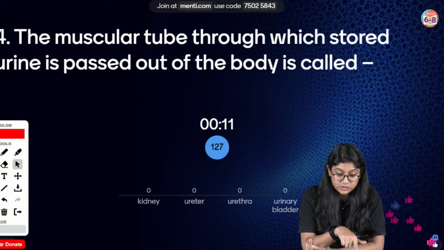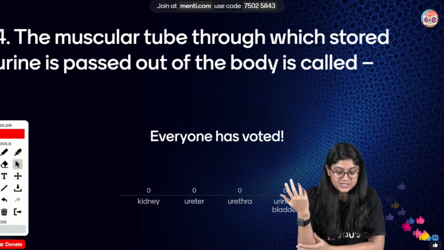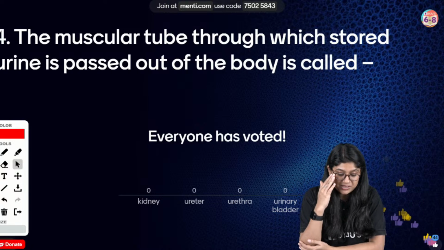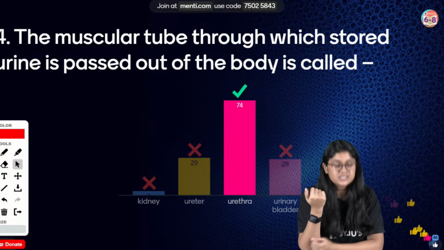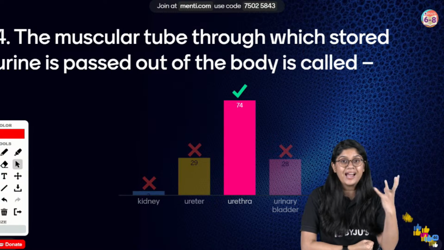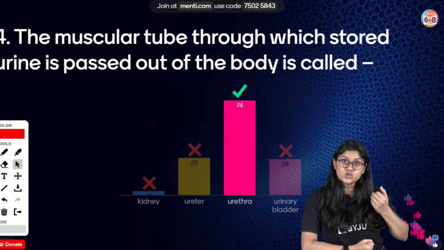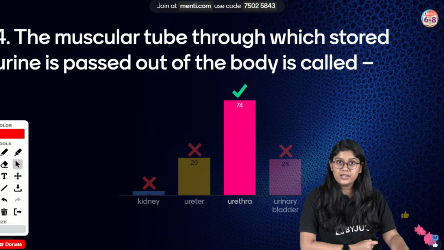We're talking about a muscular tube which stores the urine, right? And passes it out. The muscular tube, right? Everyone, quickly. Very good. It's the urethra. So we know that the bladder will store the urine, and the urethra is the passage through which the urine will leave the body. So option number C is the correct answer.